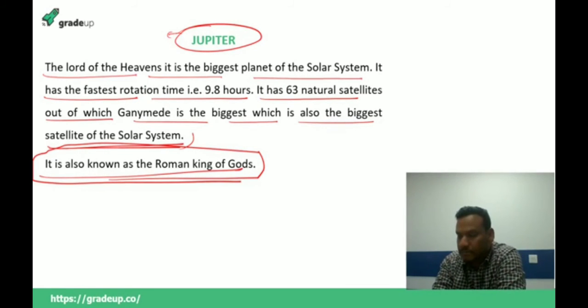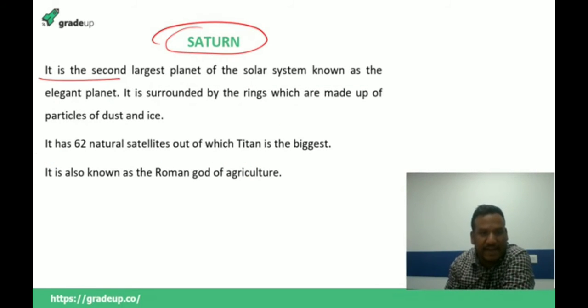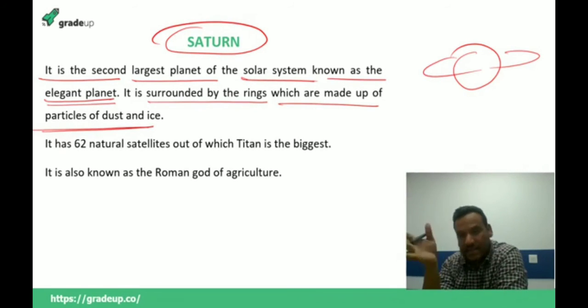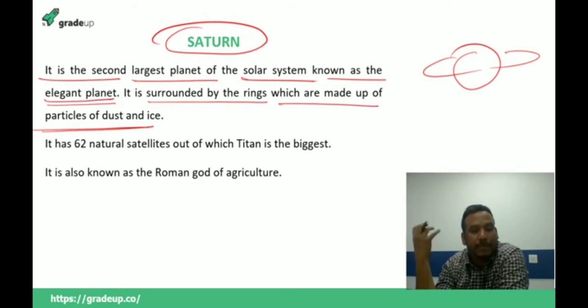Okay. Now we have the Saturn. It is the second largest planet of the solar system, known as the elegant planet. It is surrounded by rings which are made up of particles of dust and ice. You must have seen the picture of Saturn. It is surrounded by rings. Now people got confused about what these rings are. So let me tell you, my dear students, these rings are made up of clouds of dust and ice.